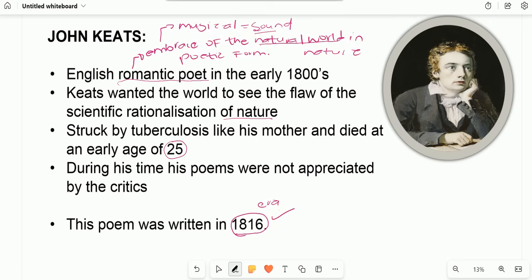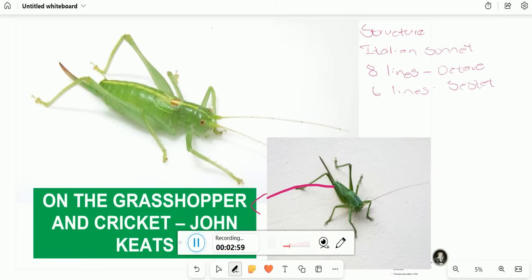So what comes to your mind is, what kind of a sound are we going to talk about, and what is the impact of that sound in a particular poem, and how does this poet talk about nature. Now let us get into the poem, and we now go into the title that says "On the Grasshopper and Cricket."